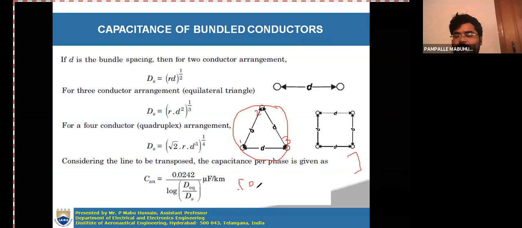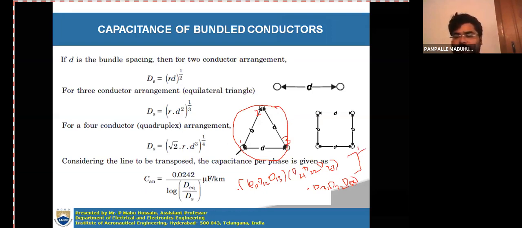If you consider the first one, D11, D12, D13, one product, multiplied by D21, D22, D23, another product, and another, if you consider the third conductor, D31, D32, D33, whole to the power of 1 by total number of subconductors squared.